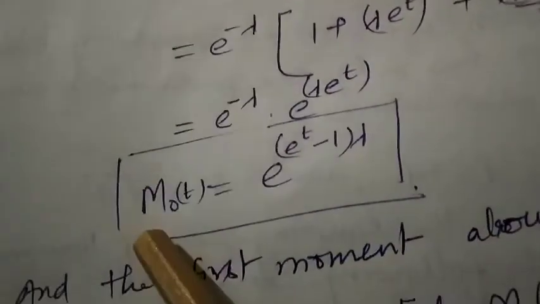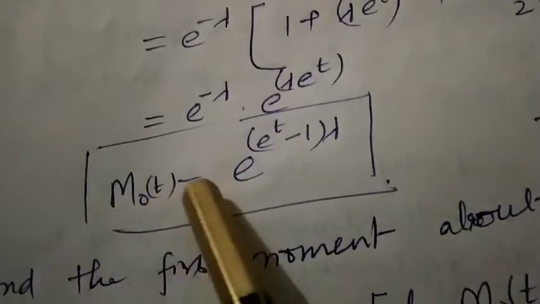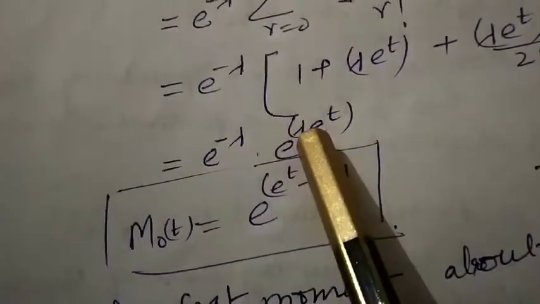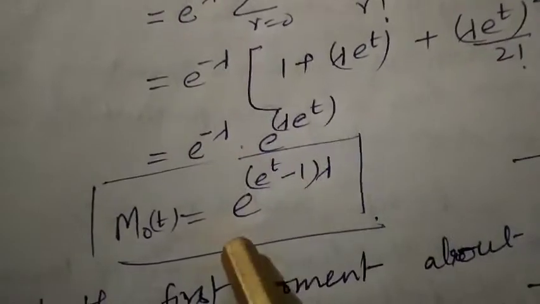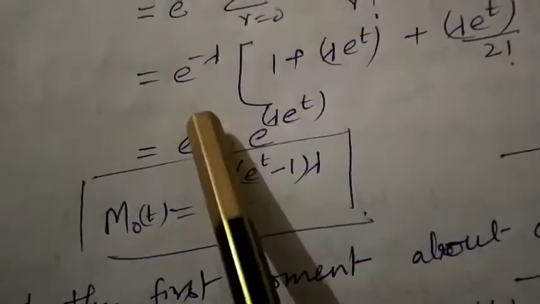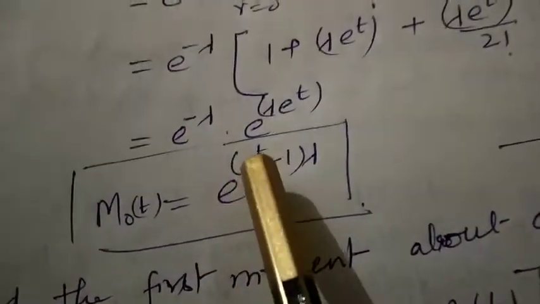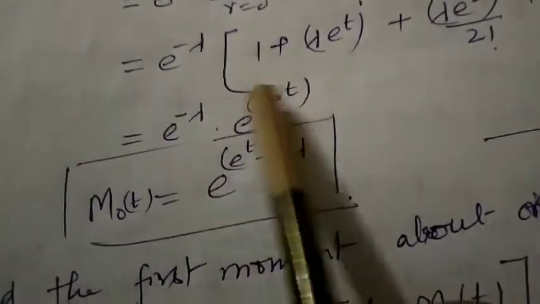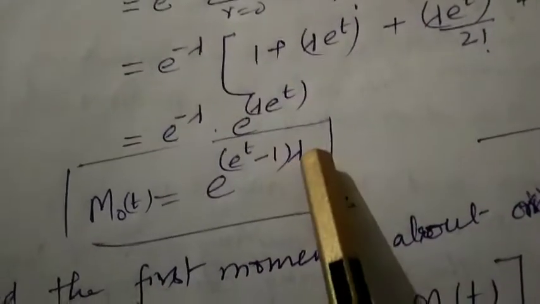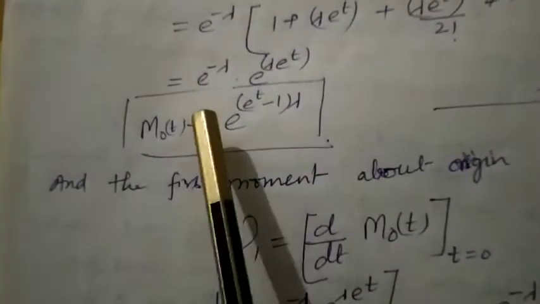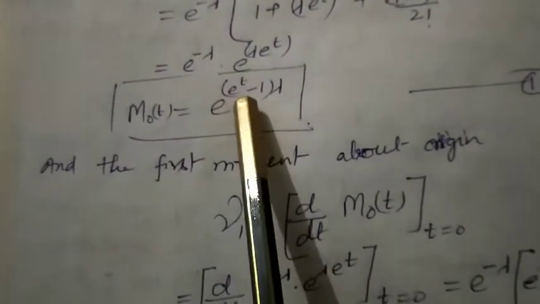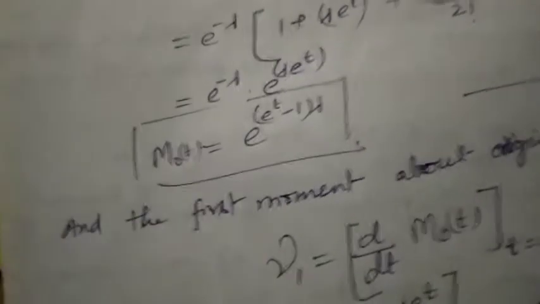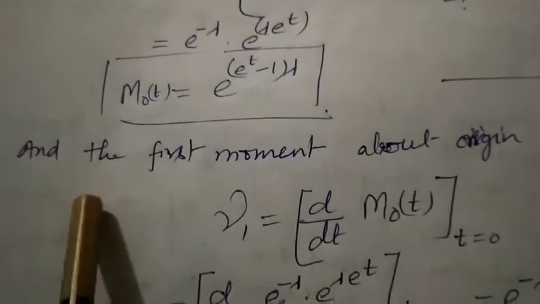So now the moment generating function M0(t) is equal to, here both bases are e, so the base is common. Now the powers will be added, so e to the power lambda (e to the power t minus 1), because lambda is common in both powers, so lambda can be taken common. So now this is the moment generating function of Poisson distribution. With the help of this moment generating function we can find the variance as well as the mean.